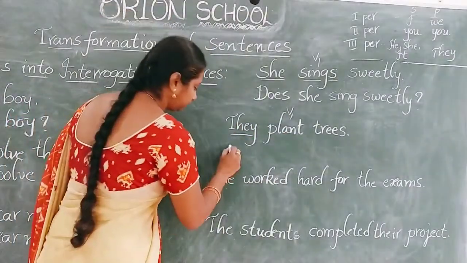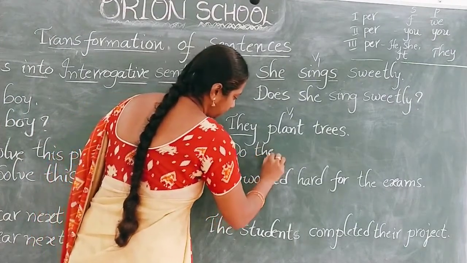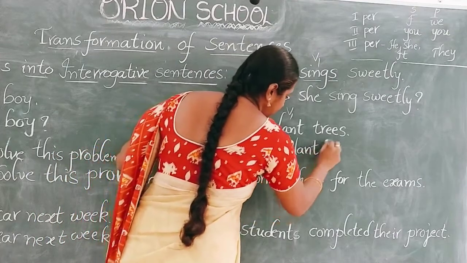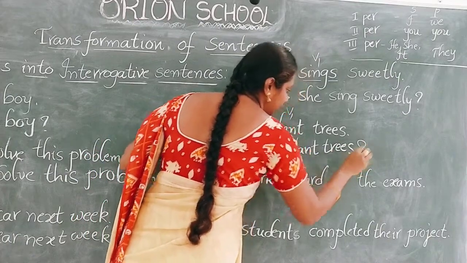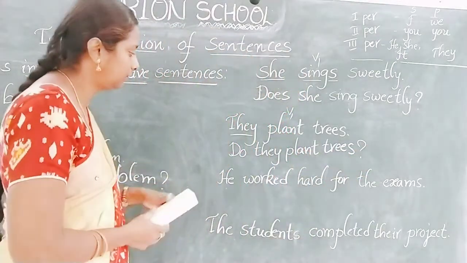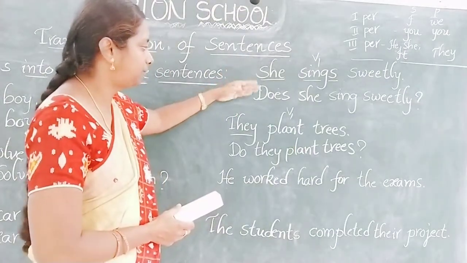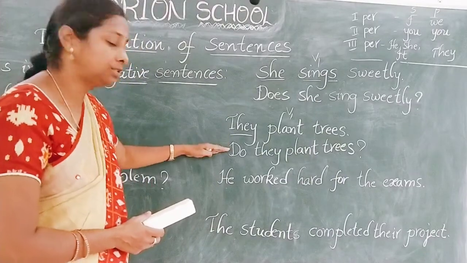Do. Do they plant trees? If it is a singular subject, we have to use does. If it is a plural subject, we have to use do.